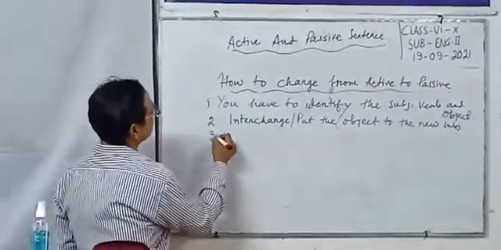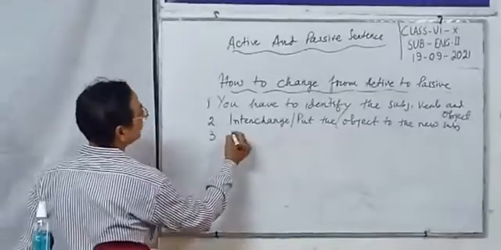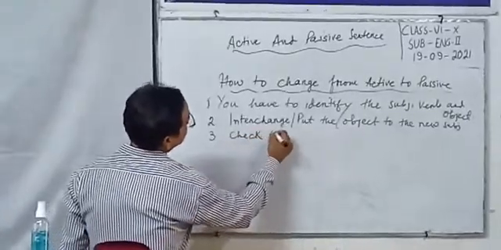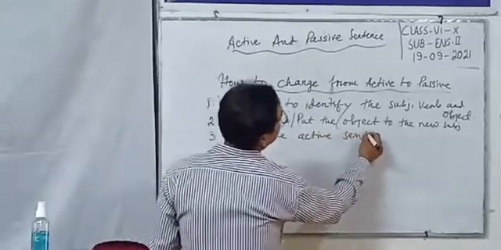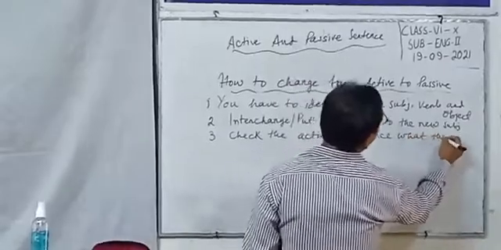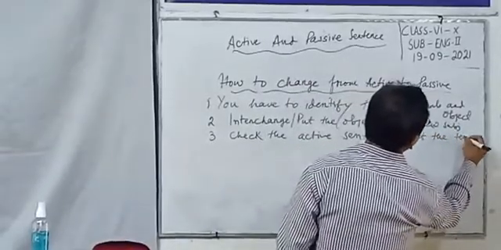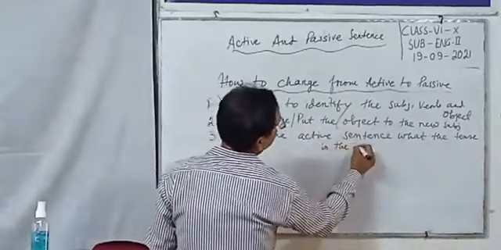Number 3, this is very important. Check the tense in the active sentence.